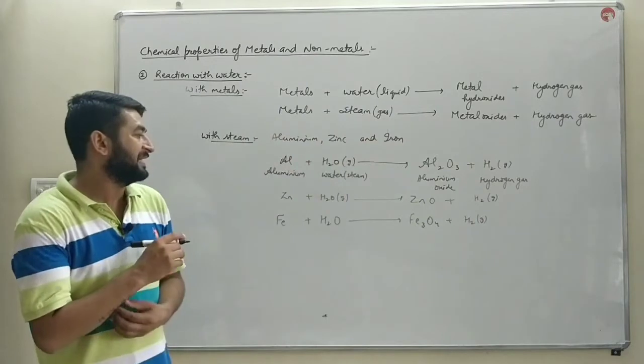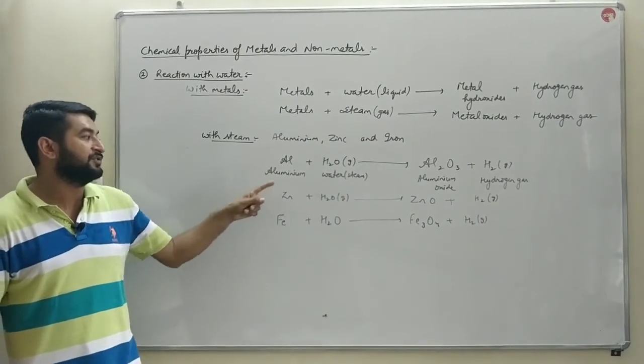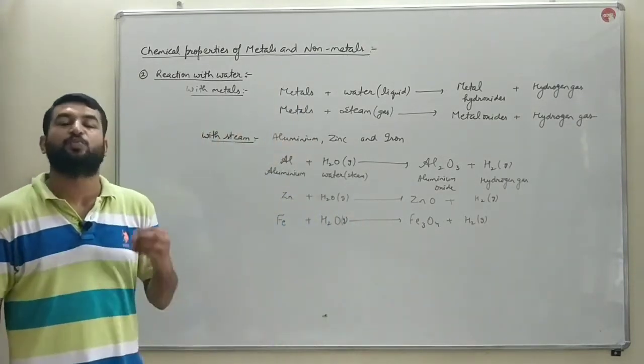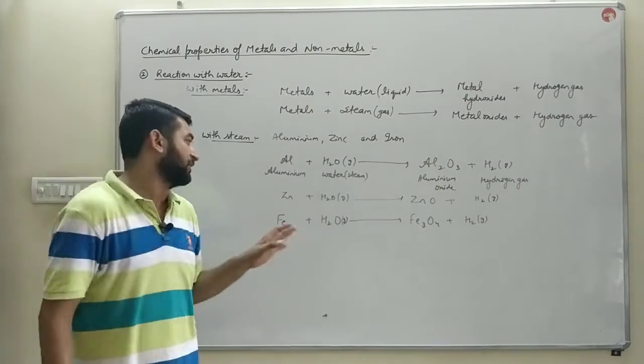So that is the reactions of aluminium, zinc and iron with steam, as these three do not react with the cold water as well as with the hot water.